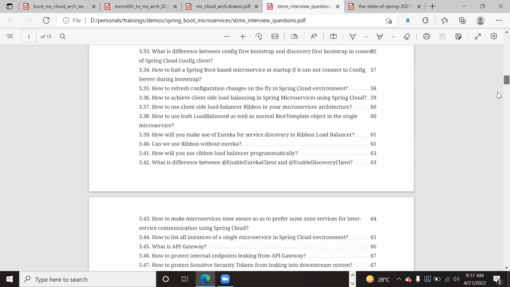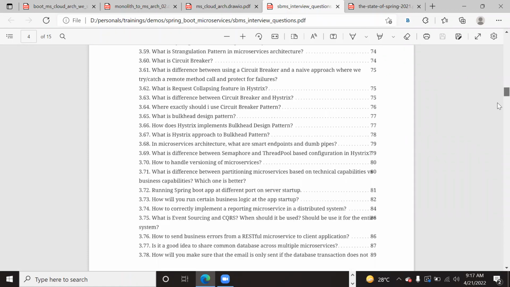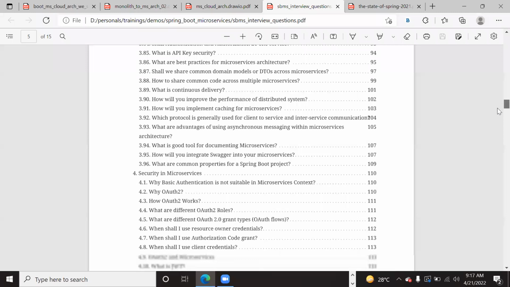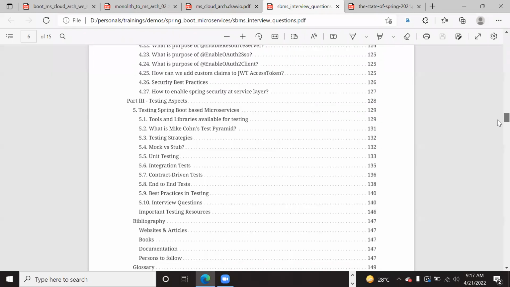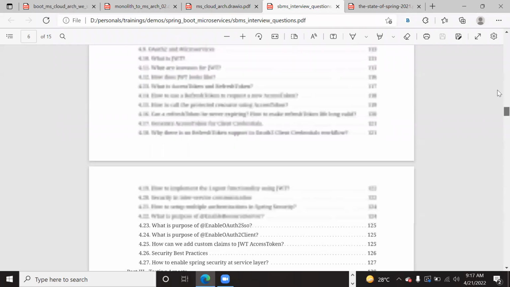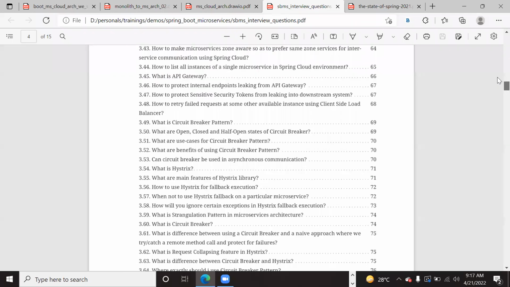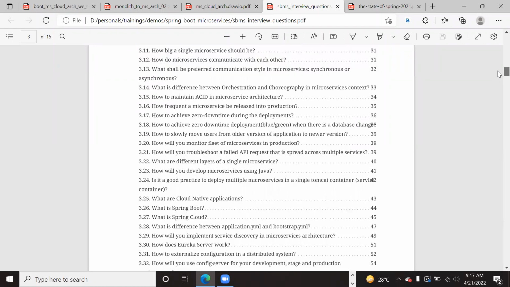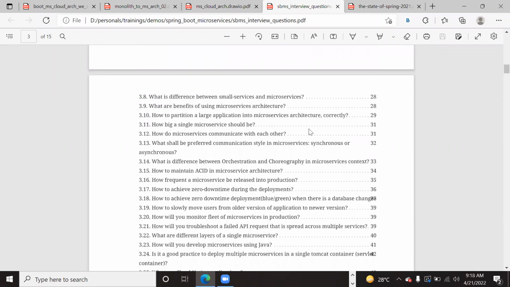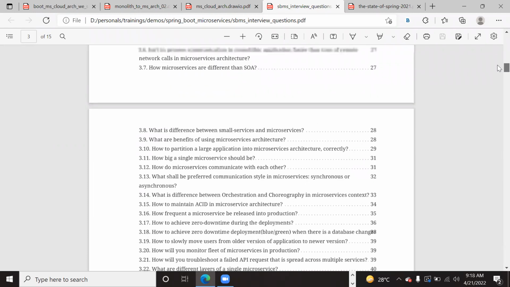Okay. So if you can see here, there might be questions on Data JPA as well. The questions on security, questions on testing, and definitely questions on Data JPA as well. If not, then we will add the questions on Data JPA.